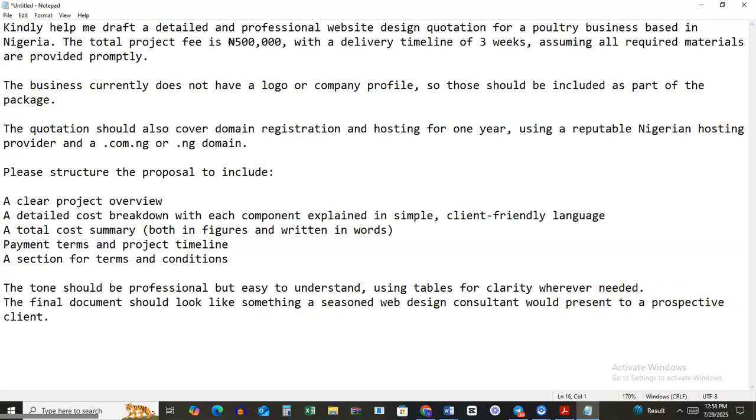Okay, fine. So this is just simple. You can always tweak it to your taste. You can add more details to your taste. I just did it to make it easy for you if you don't know where to even start from. So you can just copy this prompt.